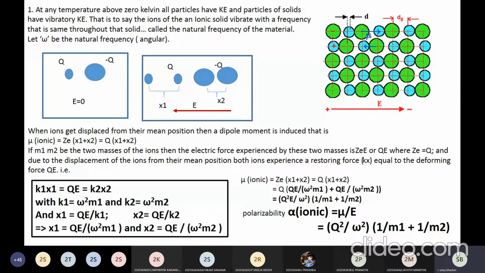Okay, let me read out. At any temperature above 0 Kelvin, all particles have kinetic energy, and particles of solids have vibratory kinetic energy. That is to say, the ions of an ionic solid vibrate with a frequency that is the same throughout that solid, and we call that the natural frequency of the solid. Let omega be the natural frequency of that particular solid.